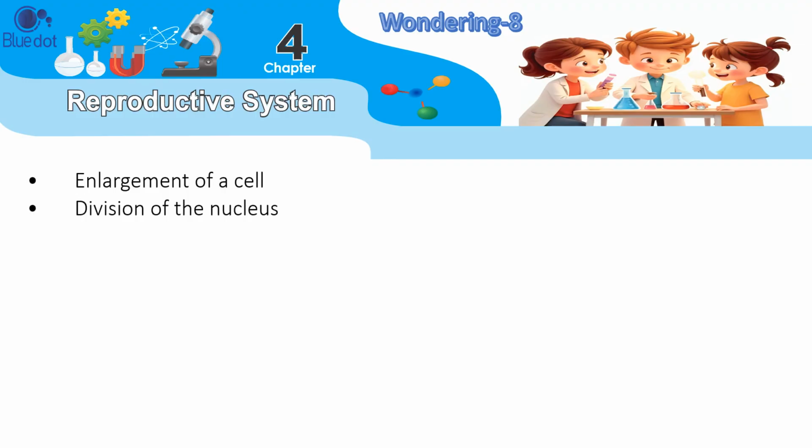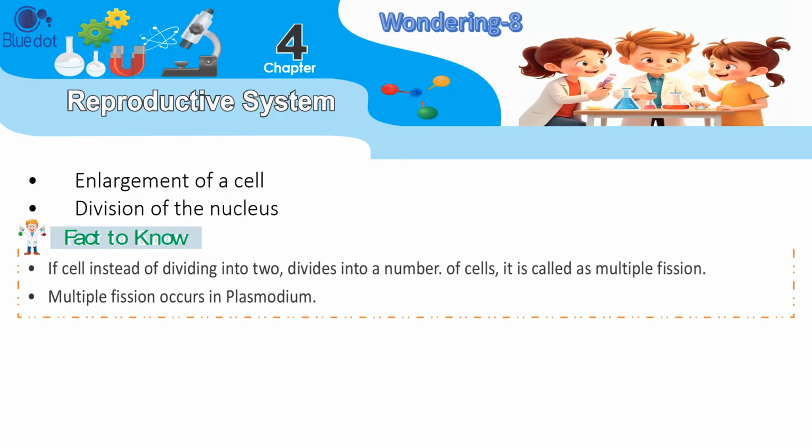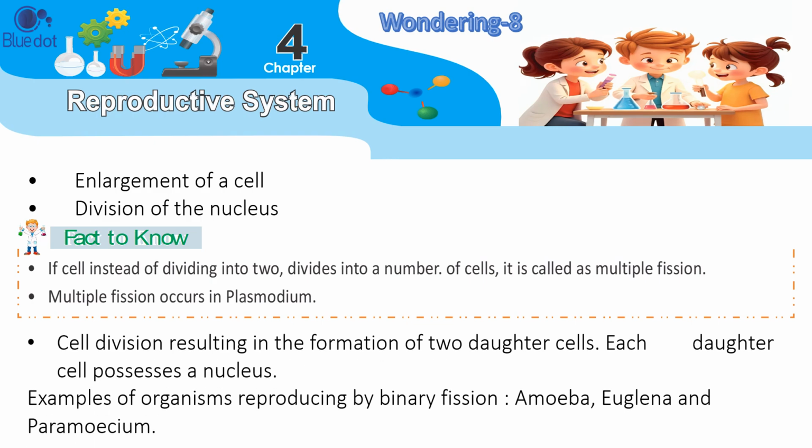Division of the nucleus. Fact to know: if a cell, instead of dividing into two, divides into a number of cells, it is called multiple fission. Multiple fission occurs in Plasmodium. Cell division results in the formation of two daughter cells. Each daughter cell possesses a nucleus. Examples of organisms reproducing by binary fission: amoeba, euglena, and paramecium.